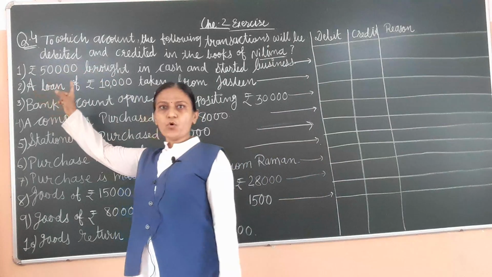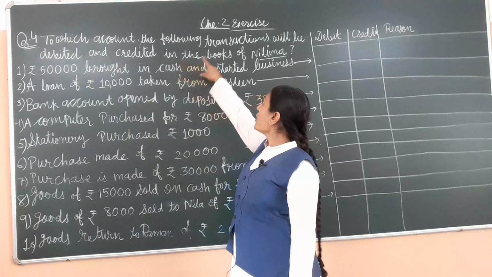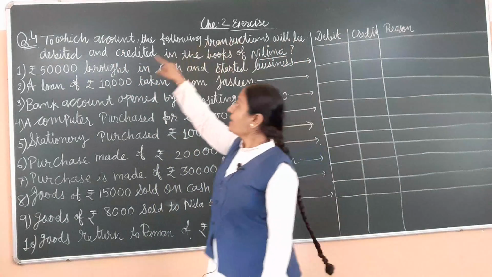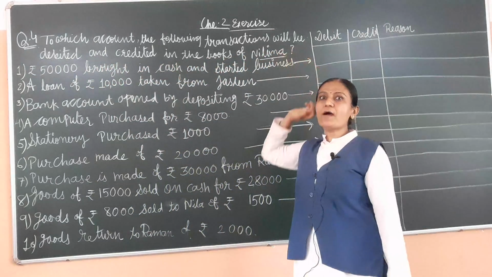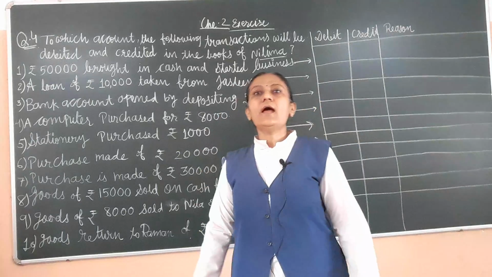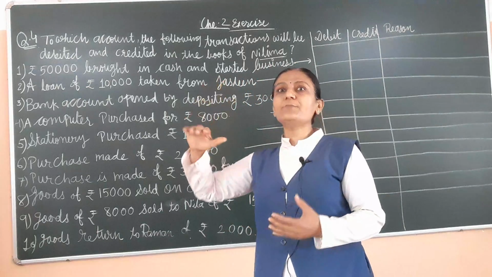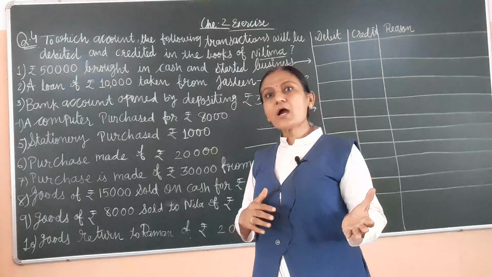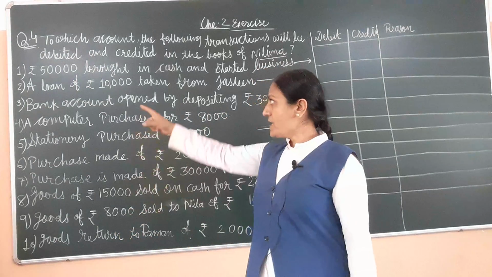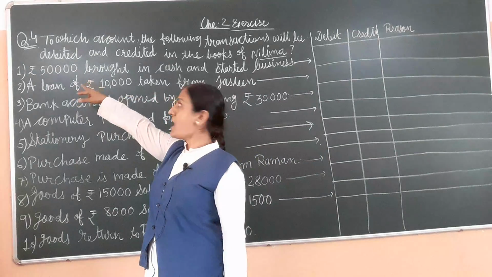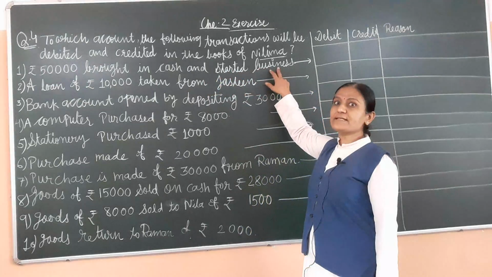In question number 4, it is given that to which account the following transactions will be debited and credited in the books of Nilima. Here one question is given and we have to prepare which account will be debited and which account will be credited. First, rupees 50,000 brought in cash and started business.